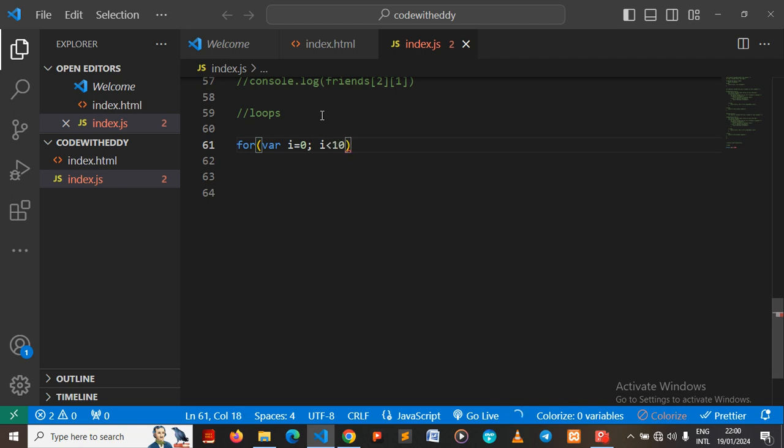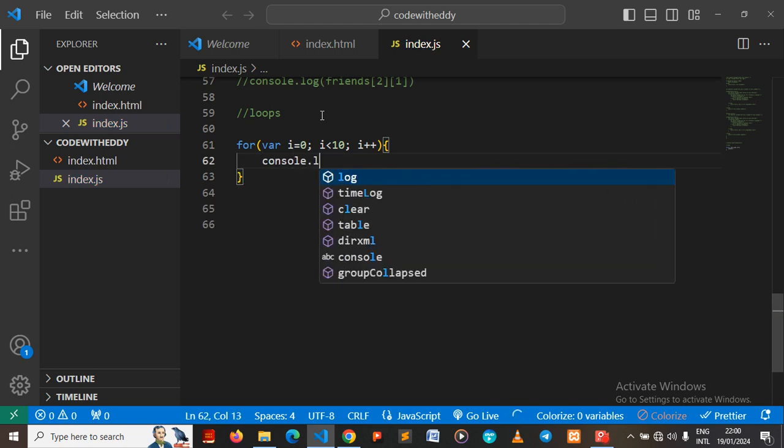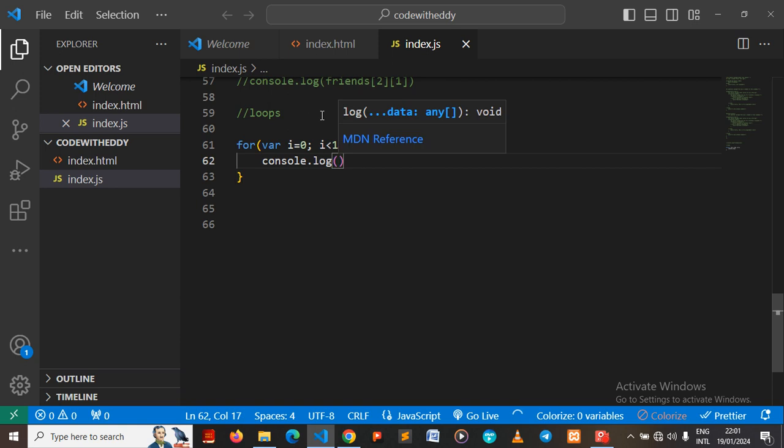Let's use 10 for now. And then we increment i. I'm going to explain what each of them stands for. Then I can say console.log(i). Now the aim of this code is to print out 0 to 9 on the console.